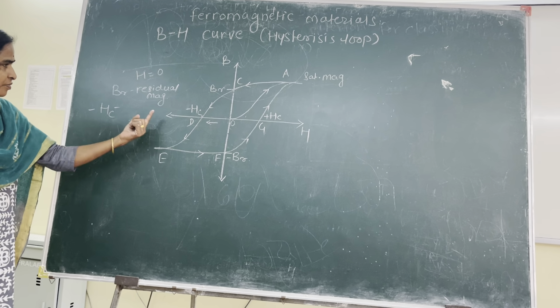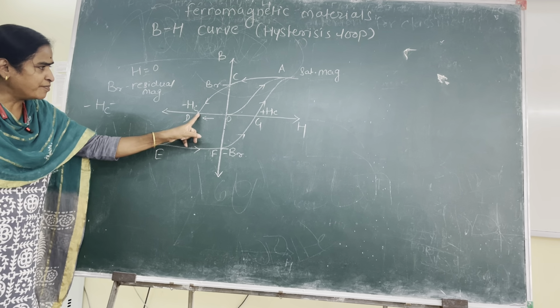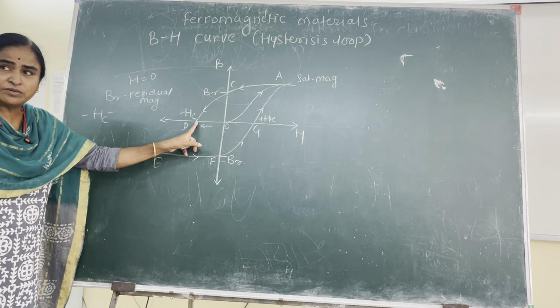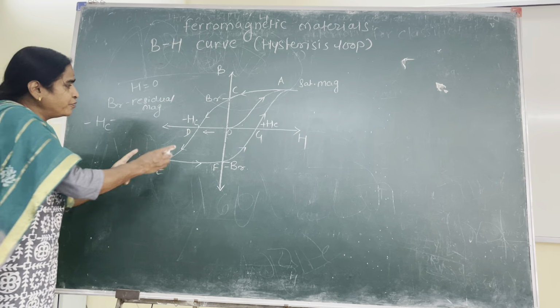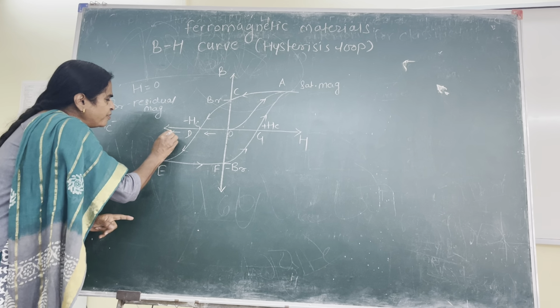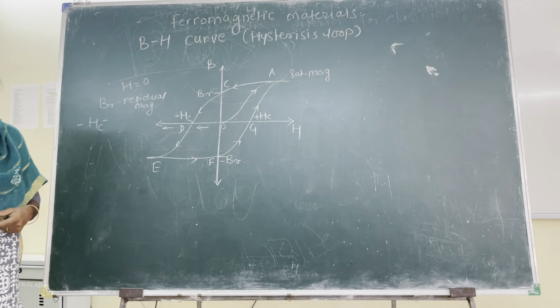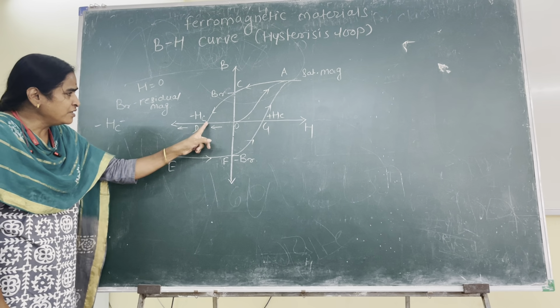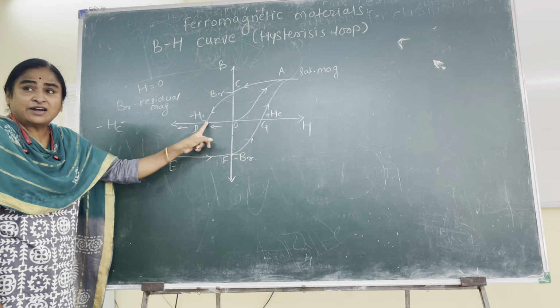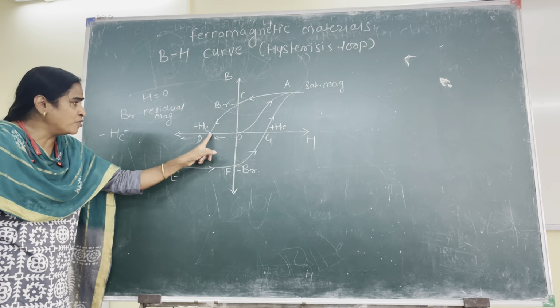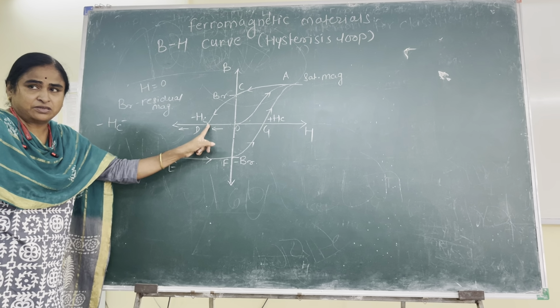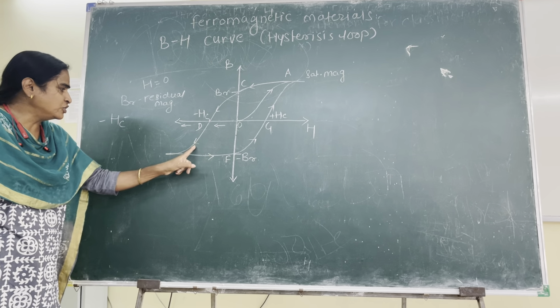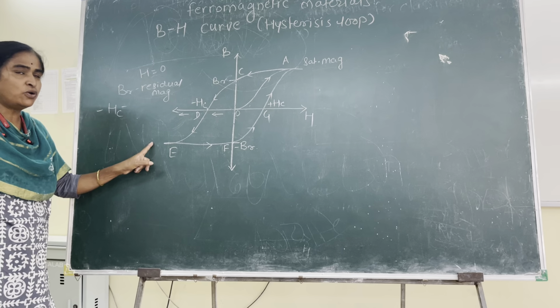So at this point minus Hc, where B becomes 0, if we keep on increasing the strength of the magnetic field in the negative direction only, what will happen? The sample will start getting magnetized from point D, and it will magnetize to its saturation value along DE.